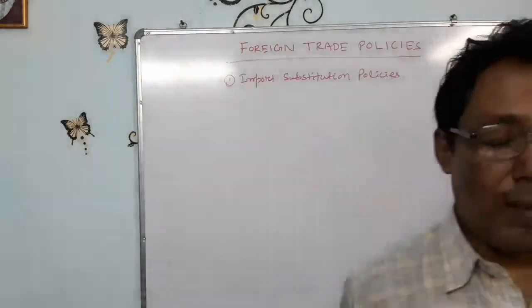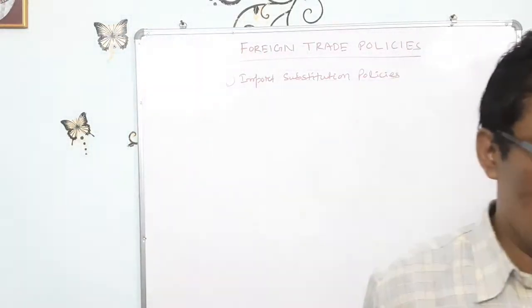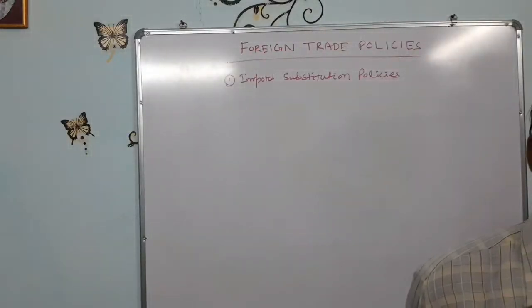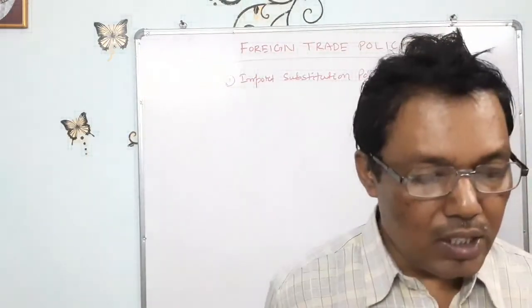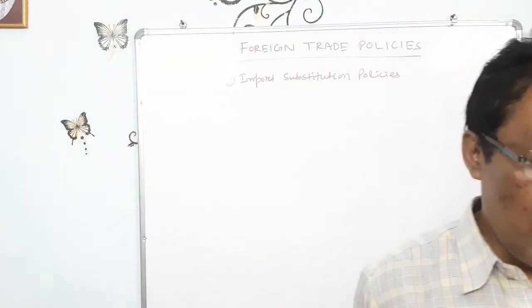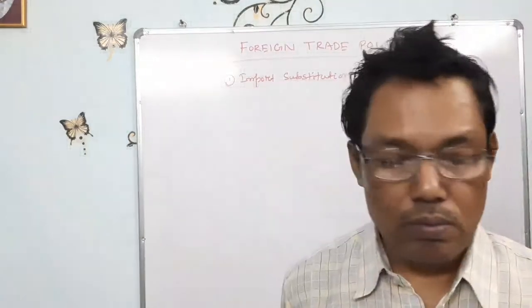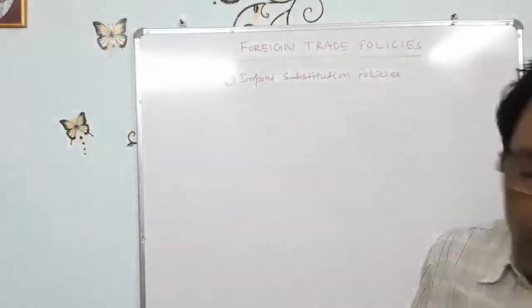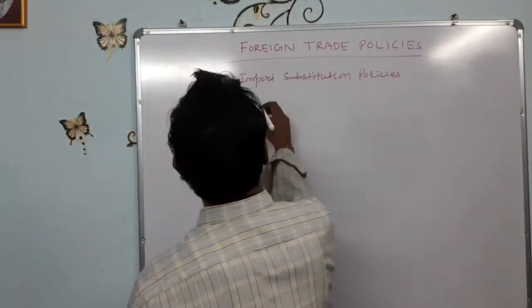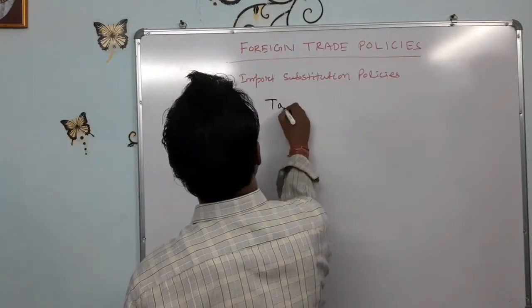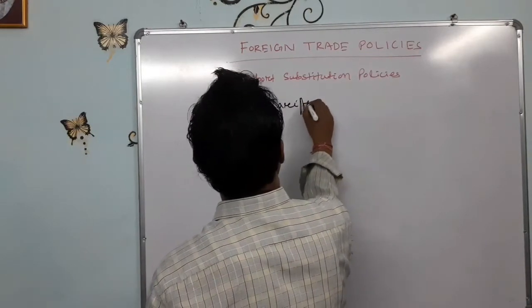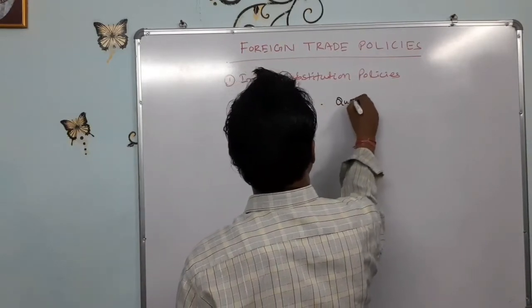Quotas refer to fixing the maximum limit on the imports of a commodity by domestic producers. So you must be clear about the two terms. One is tariffs, another is quotas.